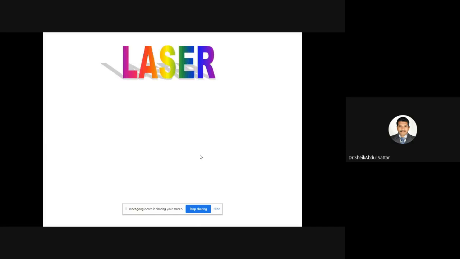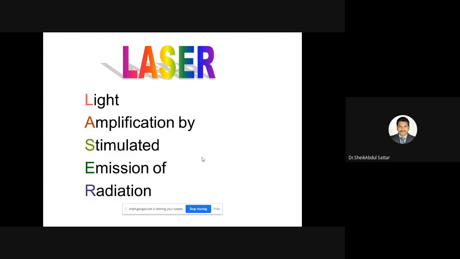Today we are going to discuss the topic laser. Laser is an acronym, which stands for light amplification by stimulated emission of radiation. So what is the meaning of this? Light is one form of energy. Amplification means to raise the strength of the signal. Light amplification means to raise the strength of the light beam. By what process? Stimulated emission of radiation.